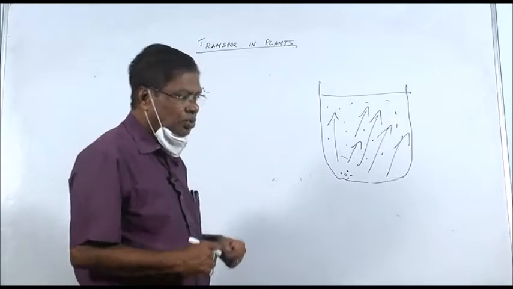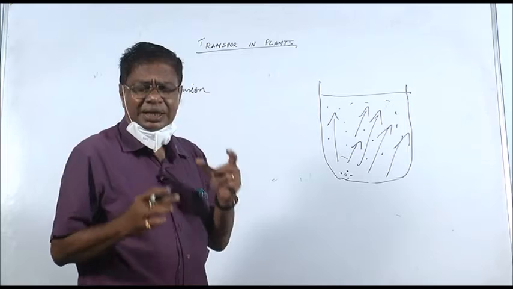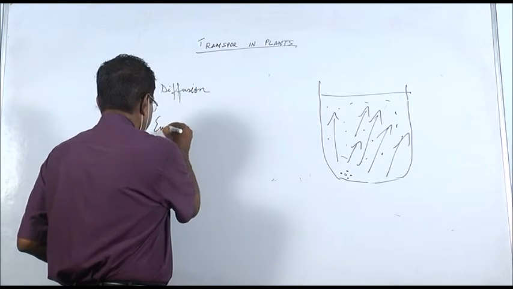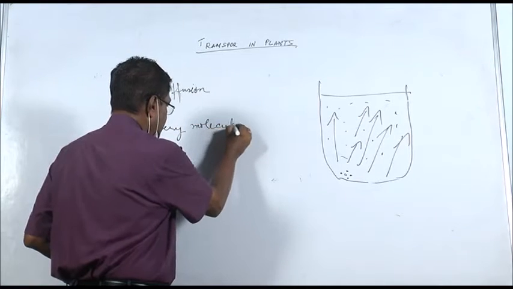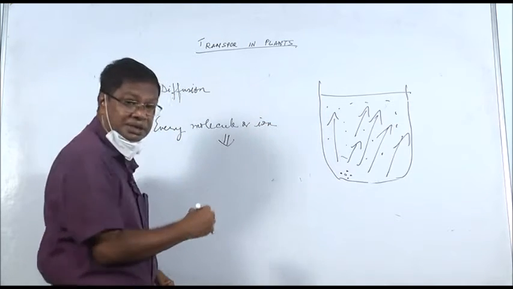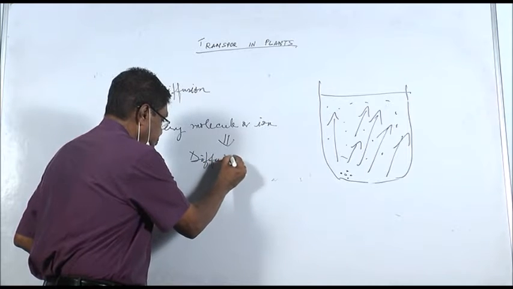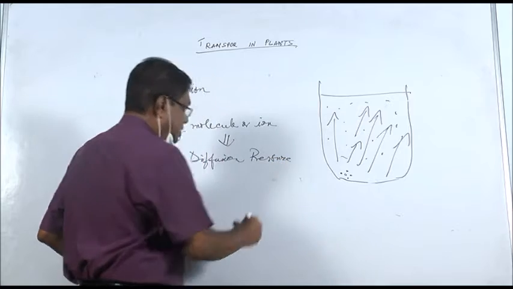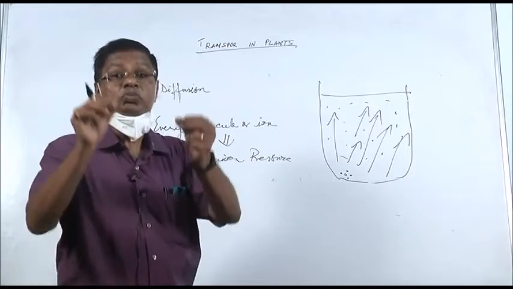Now, why do these molecules or ions move? They move because every molecule or ion has something we call diffusion pressure. That is the pressure with which the molecules move.